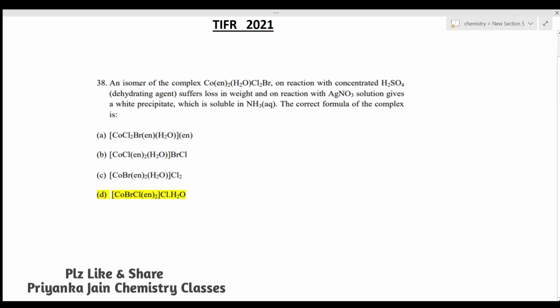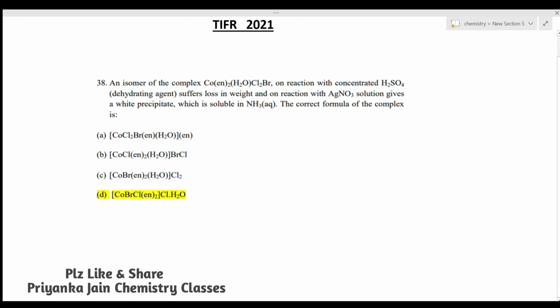I am Priyanka Jain and you are watching the solutions of TIFR 2021. Here we have seen the questions from the coordination chemistry. I have taken two questions from the coordination chemistry. Questions are quite easy, you can do yourself. So firstly do these questions yourselves and then try here.